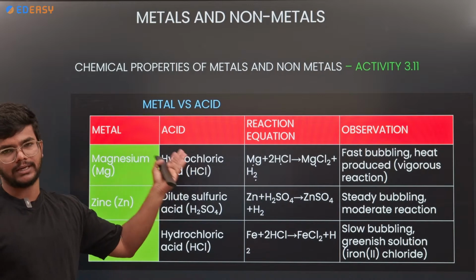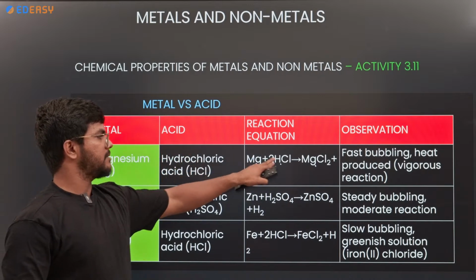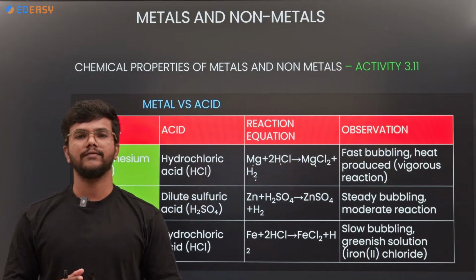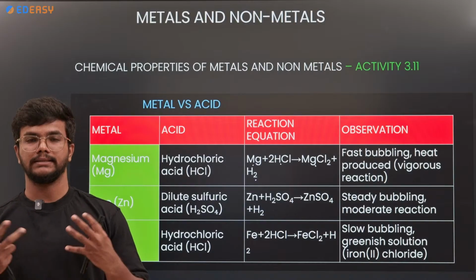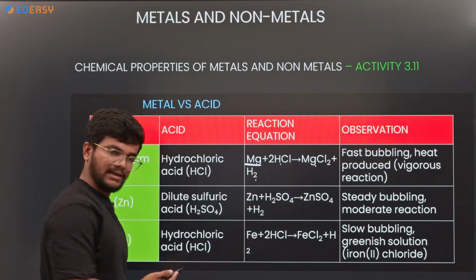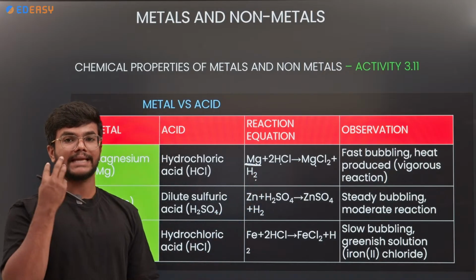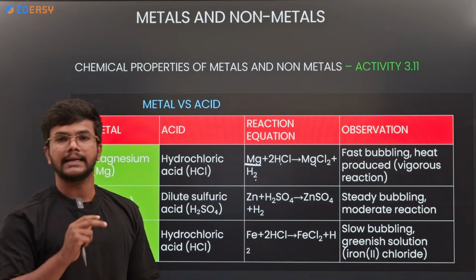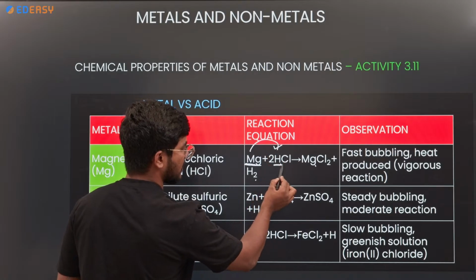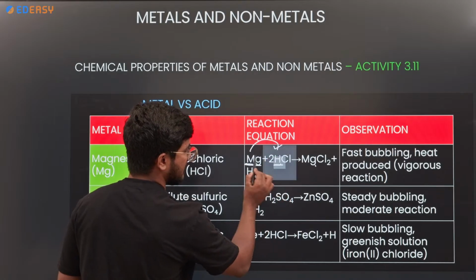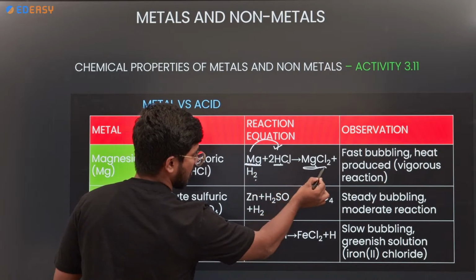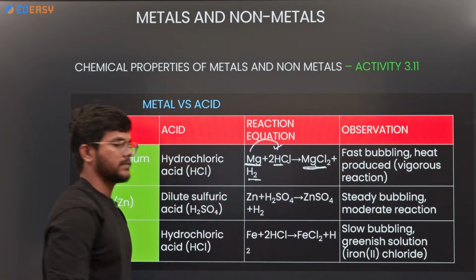Magnesium reacts with dilute hydrochloric acid. Magnesium plus HCl gives MgCl2 plus hydrogen gas. Why does it give only magnesium chloride, and not anything else? Here is the reason. Magnesium is a metal. Metal is nothing but cation. So when this metal reacts with the acid, it displaces only cation. Cation displaces cation. Mg displaces hydrogen. It gives MgCl2, which is salt, plus hydrogen gas.